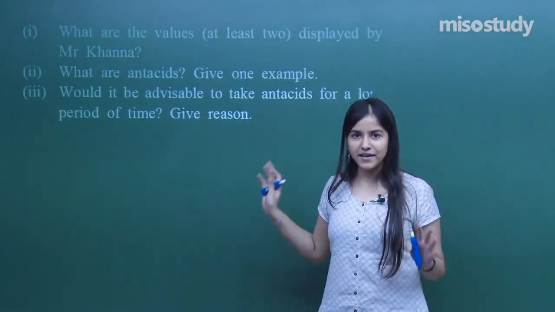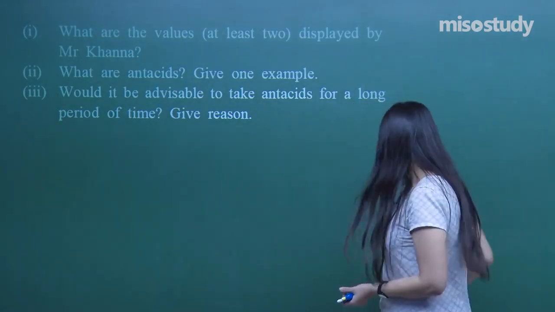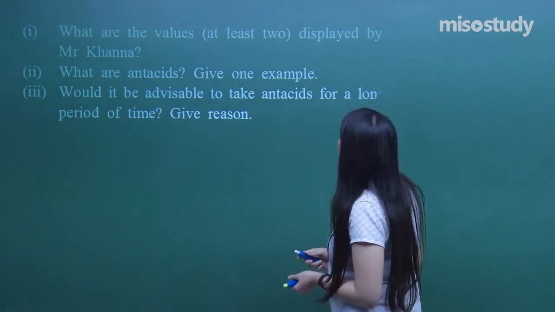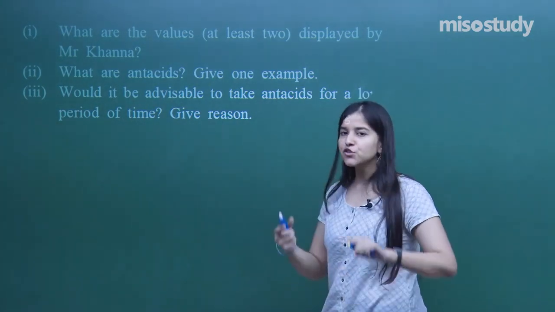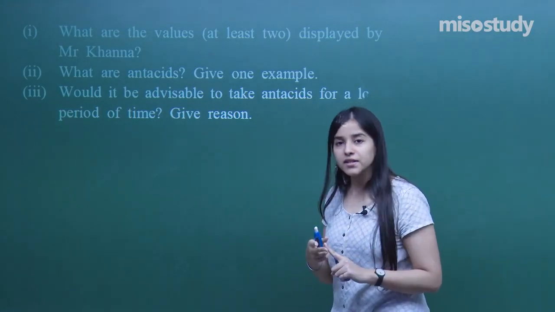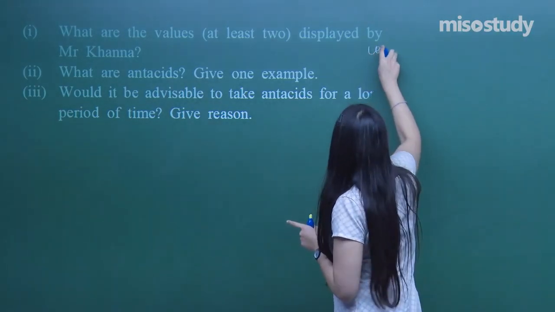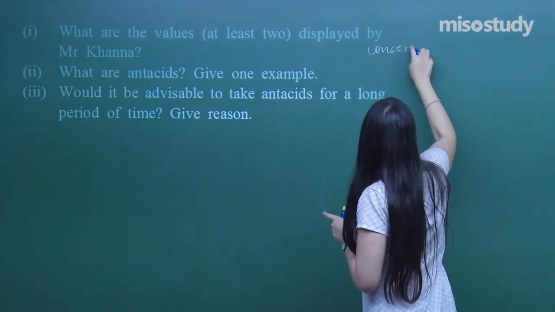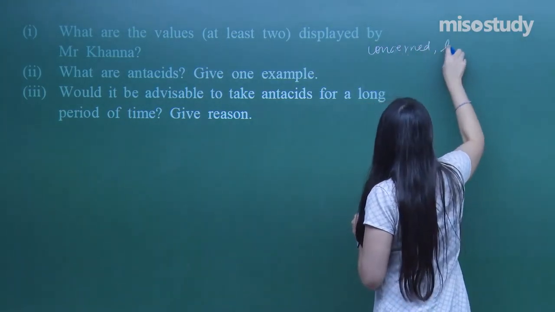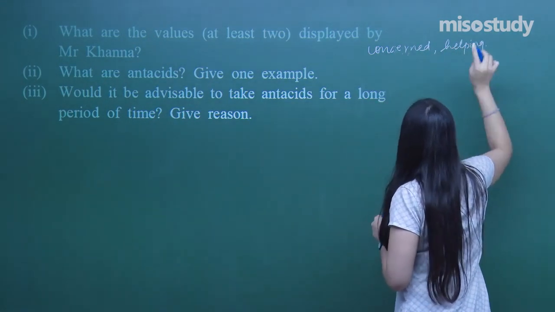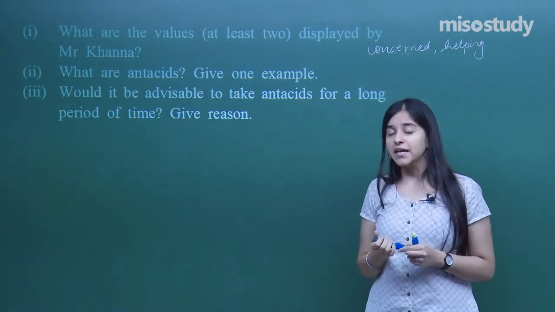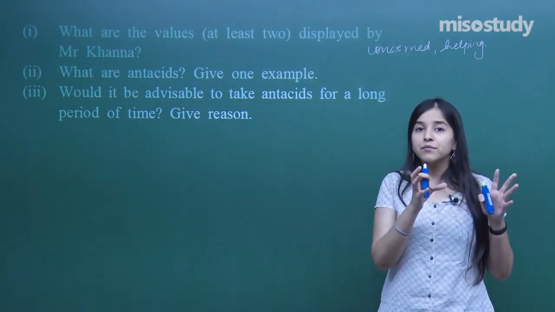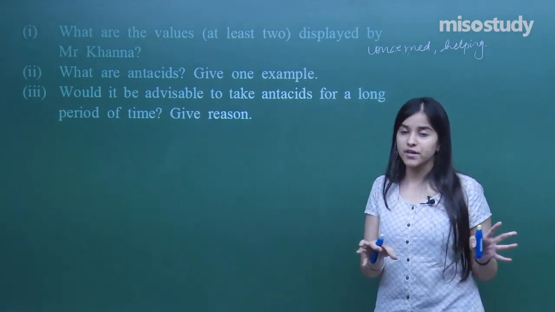So now on the basis of this paragraph, let's try to answer the questions. What are the values, at least 2 you have to display by Mr. Khanna? First of all, Mr. Khanna was concerned for his friend, right? He was a concerned person. He was helping. He had a very helpful nature, and he was aware of the fact that junk food can be very severe in many cases.